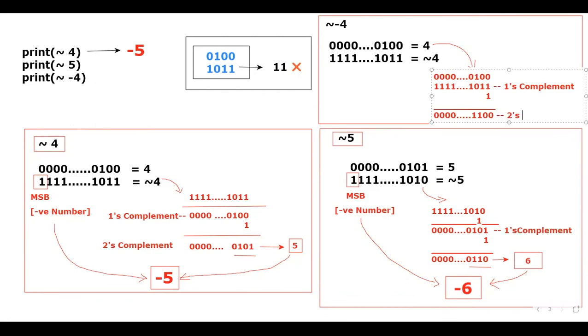And here also there is a twist. When it comes to the positive negation, it will take the 2's complement and it will decide what is the output. Correct, right? But when it comes to, sorry, here I have just taken wrong data. 1111, sorry. When it comes to negative data, it will not take the 2's complement as the output. No. So then what will it take, sir? It will reverse the data. Why? Because don't you think the data is negative? You only observe, the data is negative.